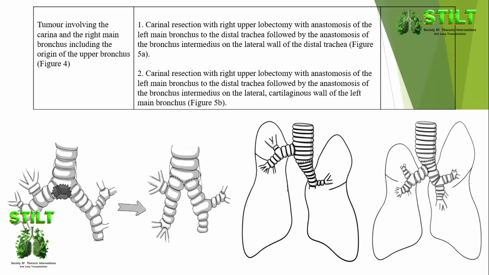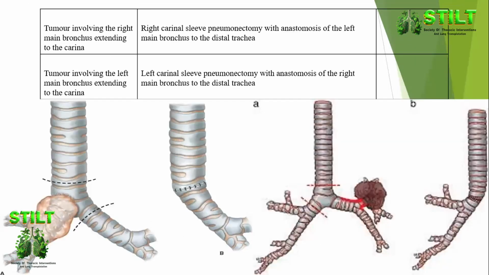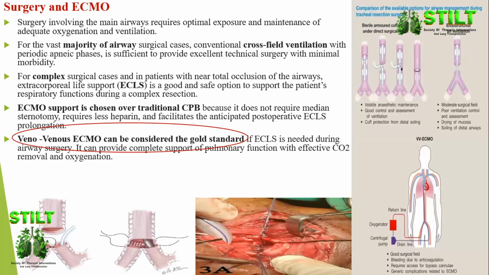Again, this is a carinal resection with right upper lobectomy. You can do a sleeve pneumonectomy if there's deep invasion into the left main bronchus or deep invasion into the right main bronchus. You anastomose the spared bronchus to the lower trachea. You can use bypass or ECMO, and we've observed a significant difference.